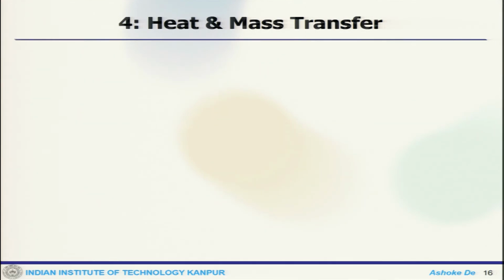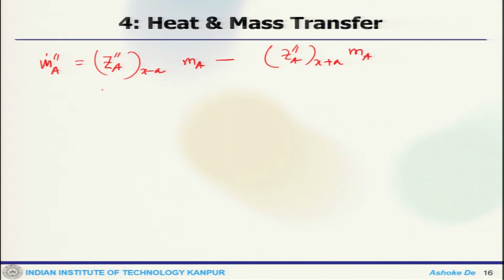Now, in terms of collision frequency, m dot A equals A x minus A m A minus x plus A m A. So, this is the number of A crossing plane x originating from x minus A, and this is the number of A crossing plane x originating from the plane x plus A. So, these are the components.